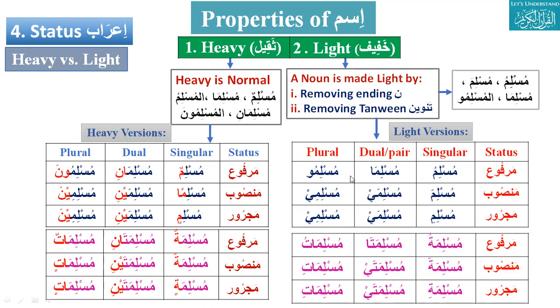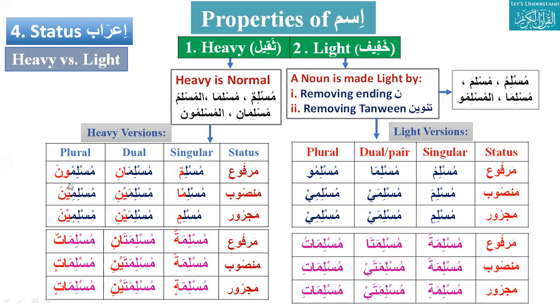Like we did before, that is only the al rule. What al does is change tanween into a single haraka. Similarly, what if I ask what is the light version of muslimun? It will be muslimu. And for the dual and plural, the light version is made by removing the ending noon.